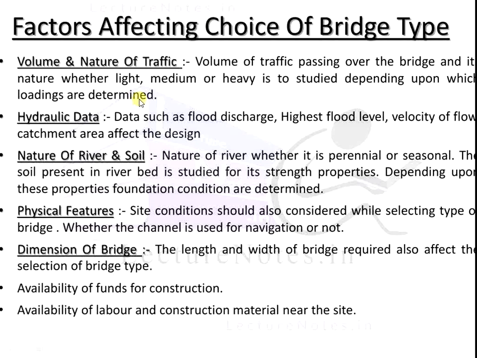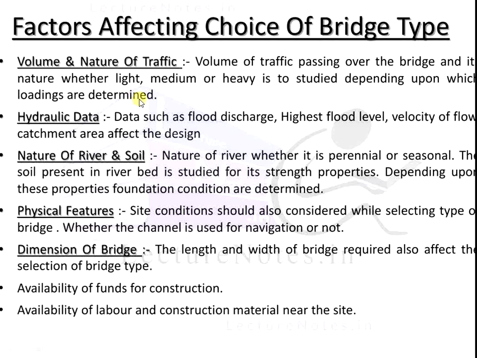Next, dimensions of the bridge. The length and width of the bridge required also affect the selection of bridge type, along with strength, durability, and economic condition. Next, availability of funds for construction.